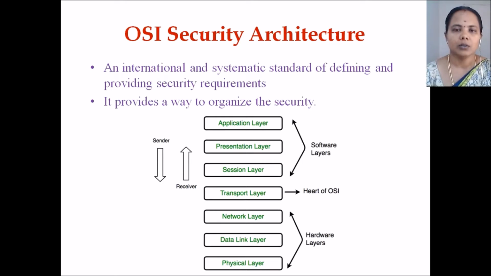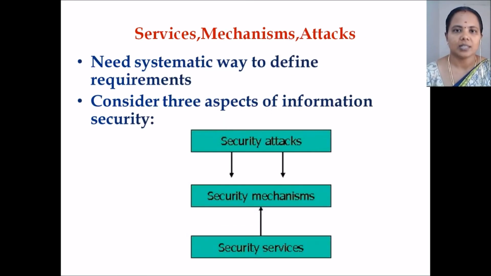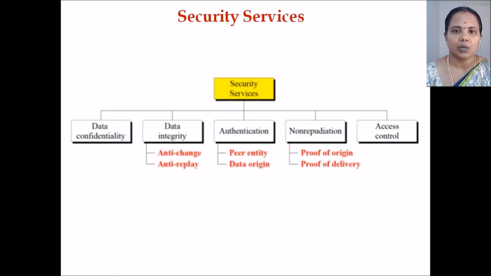Using the security architecture, it has been categorized in 3 different ways, that is security services, security mechanisms, and security attacks. Depending upon these 3 only, we are considering information security. Let us see the security services.